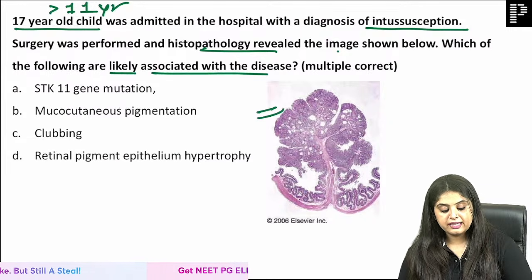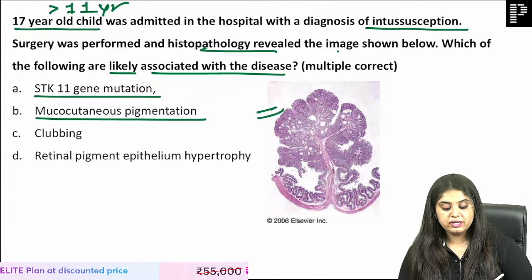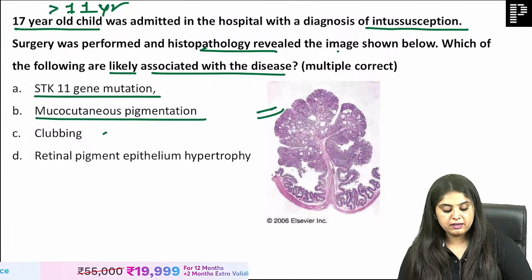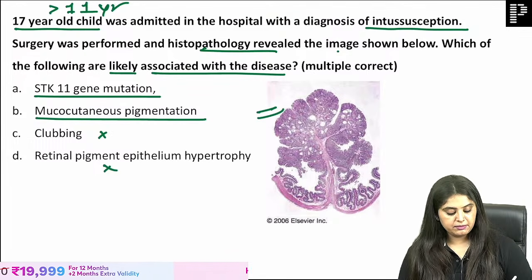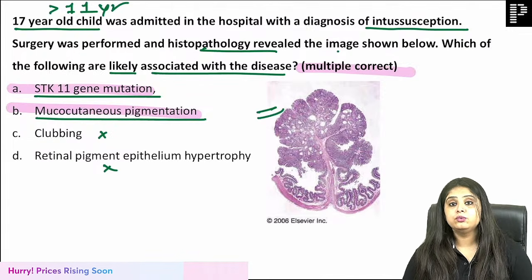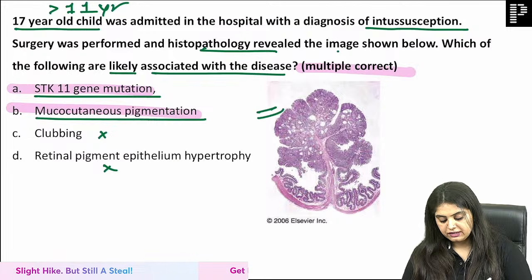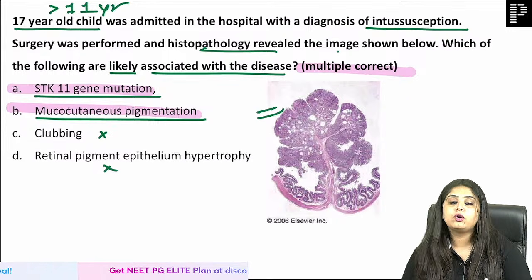Which of the following is likely associated? I think it is the 11 one, ma'am. Okay, mucocutaneous pigmentation also seems right, yes, but clubbing and retinal pigment epithelium do not seem right. So if they give you 1, 2, 2, 3, what will you write? It is options 1 and 2, the A and B, which are correct. Perfect.